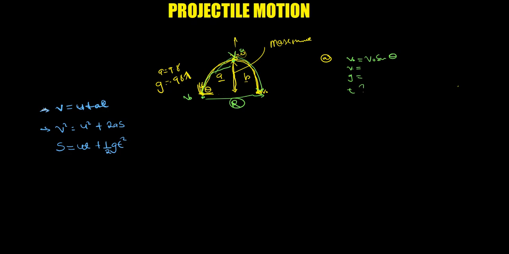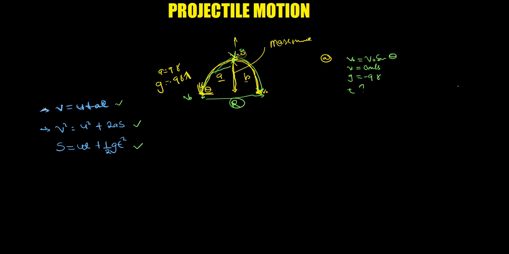The final velocity at this peak will be 0 because the ball will stop, then start falling. So we'll say 0 meters per second. Then gravity, going up, will be negative 9.8. Then the time is the one we are looking for. This one has a distance in it and that one also has distance, so I'll definitely use this one.